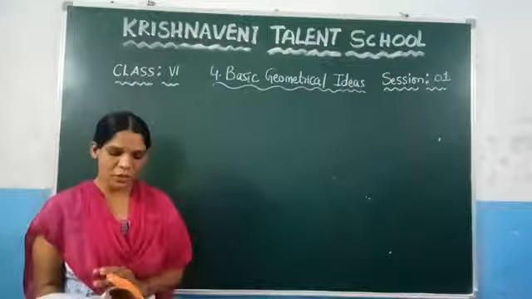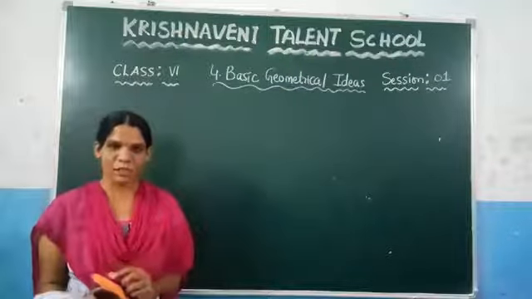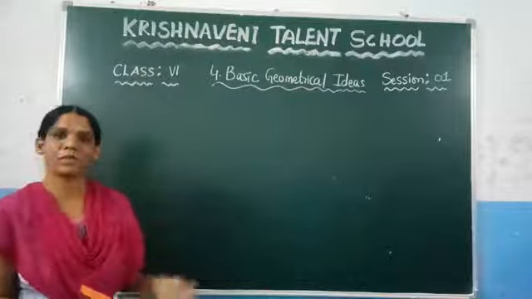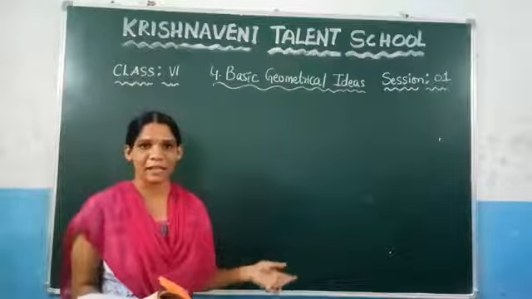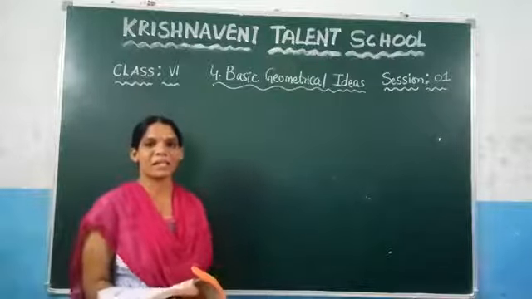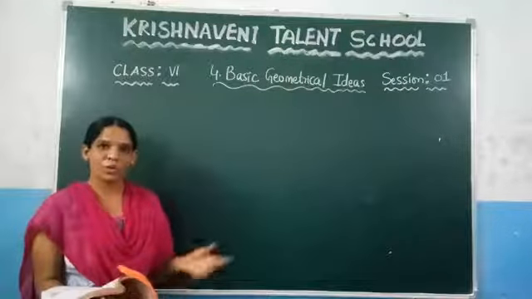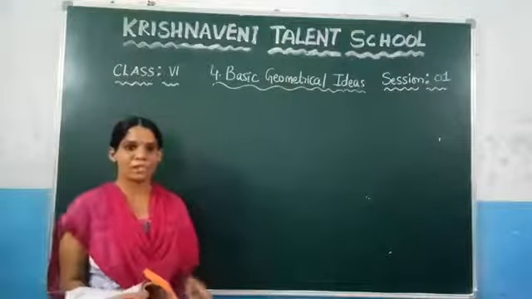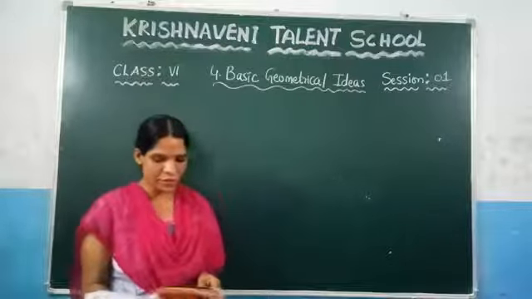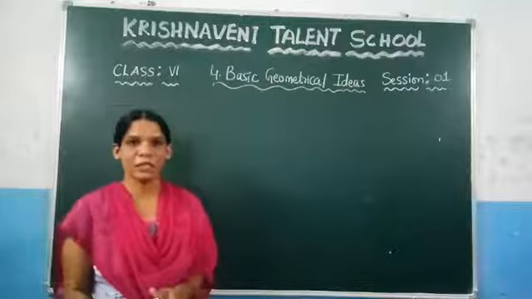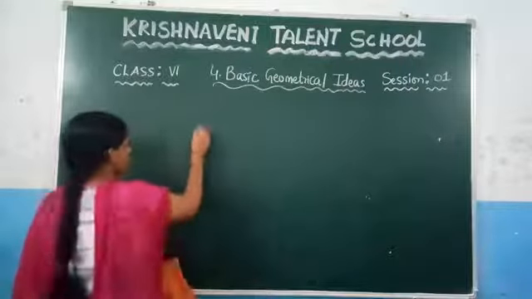Now, in this chapter, you are going to learn some more definitions in geometry. In geometry, you know that a line will be there, right? Line, segment, ray, angle, intersecting lines, parallel lines, and after that, collinear points, co-parallel lines. These are all things we are going to learn in this chapter. Now, see the first one. Here, they have given the definition of the point.